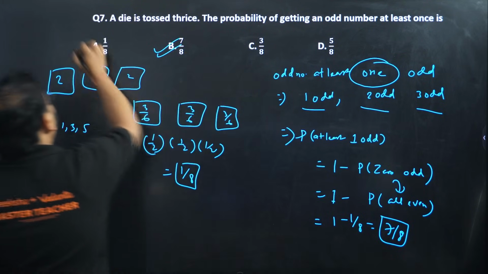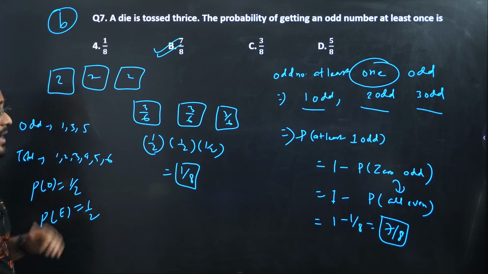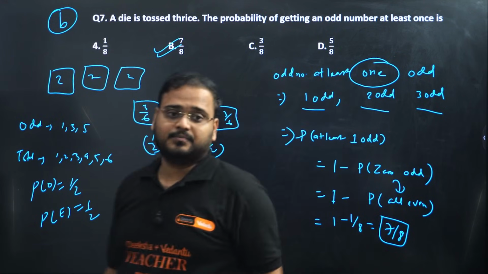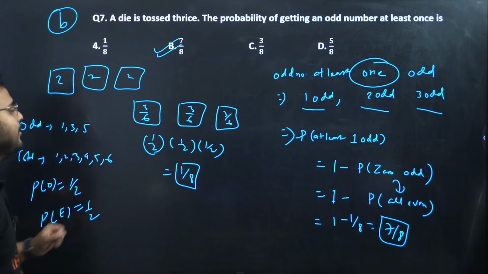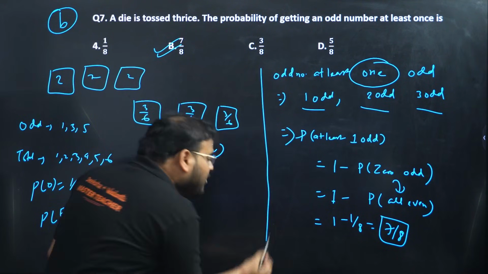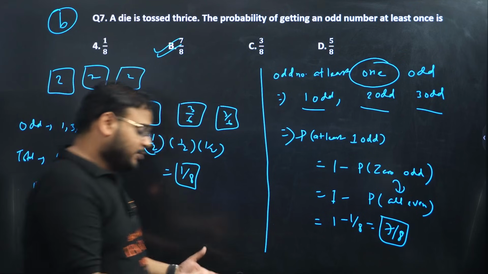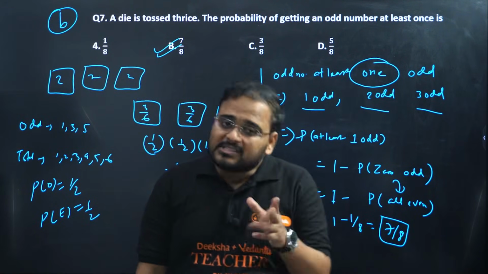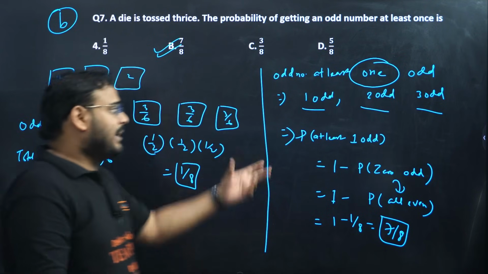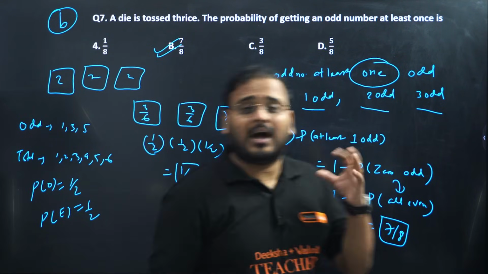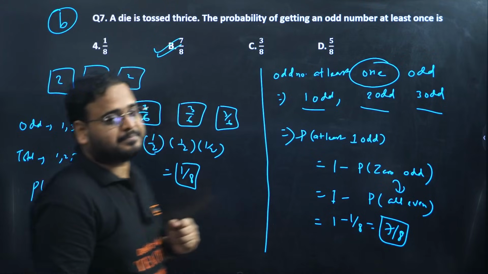Option B. Sir, you took too much time to explain this question. As I said, it can be asked in a 2 marker also. Can be asked in a 3 marker also. Okay, that's why I've taken some time over here. So I hope you got the concept behind it, because I understand many of you struggle in the concept side, problem side of your chapter probability, and it has 8 marks with simple calculations. So I'm here to help you in that.